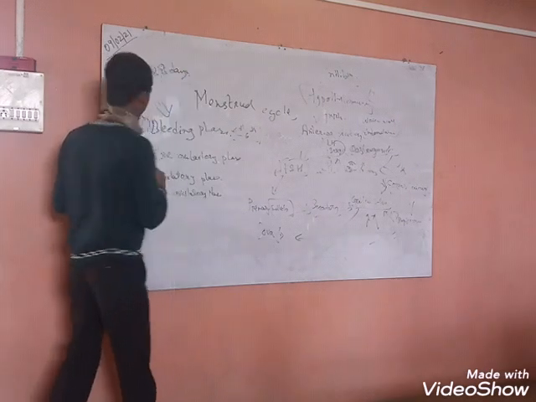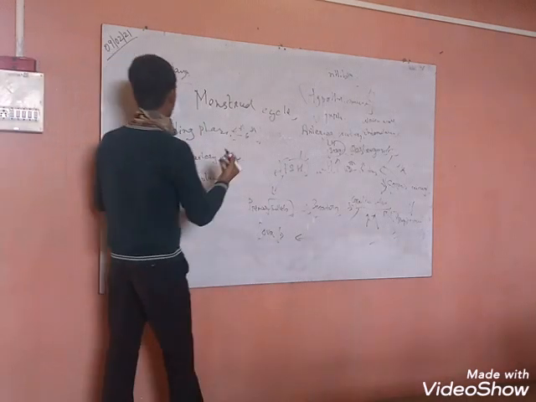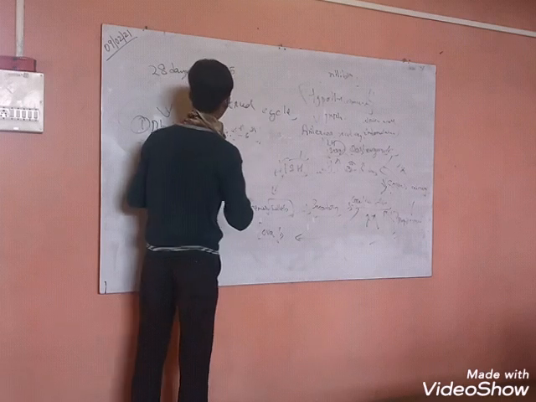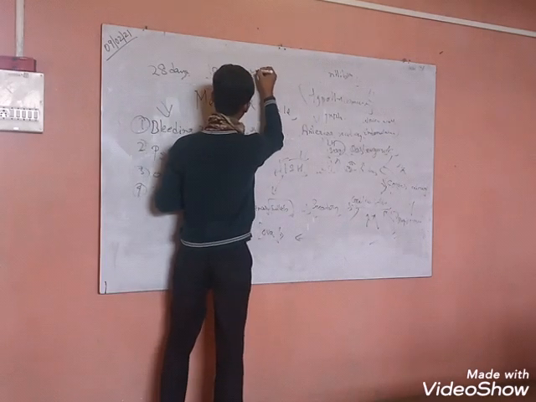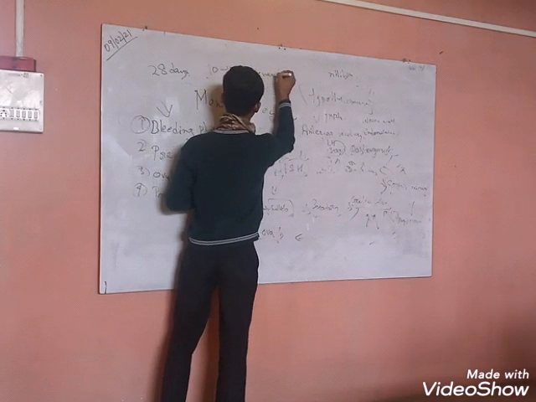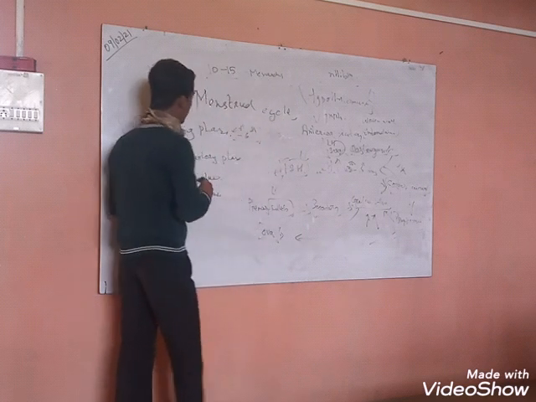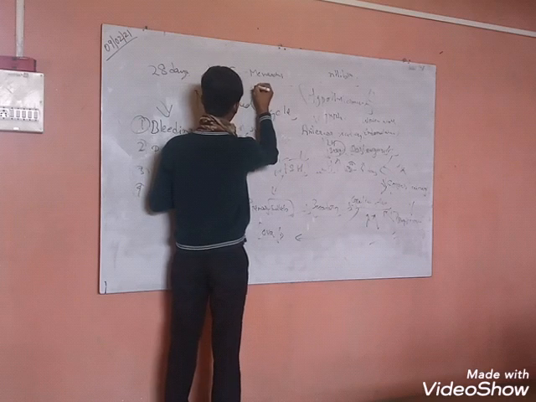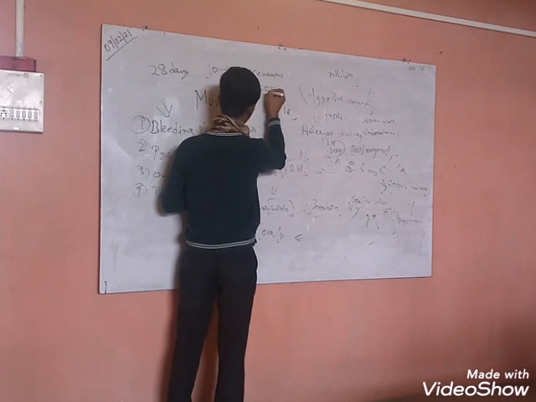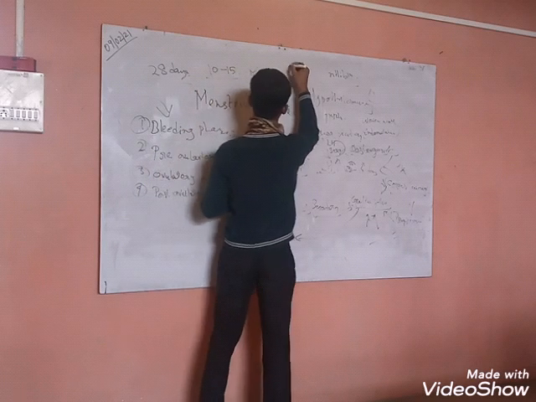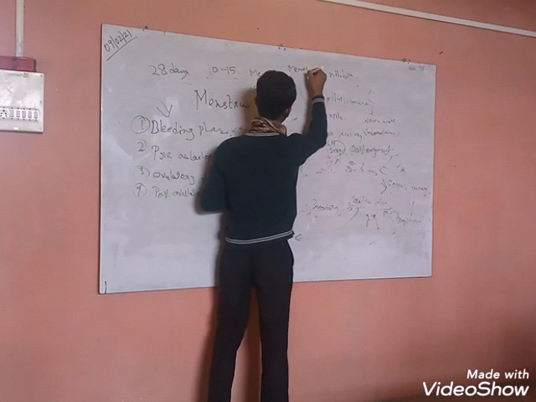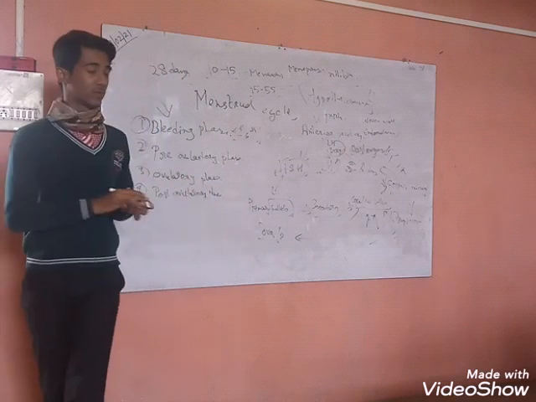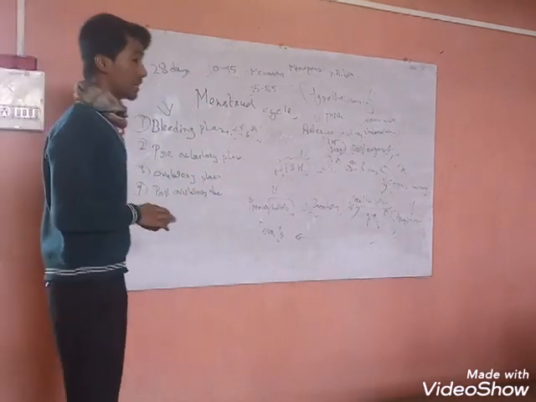The first menstruation happens at the age of 10 to 15 years, and that is known as menarche. When menstruation stops completely around 45 to 55 years of age, that is known as menopause. I hope that you have understood what I wanted to explain. Thank you and have a great day.